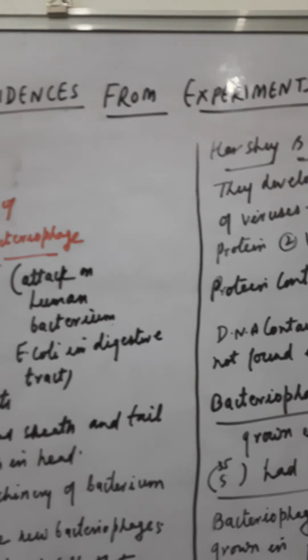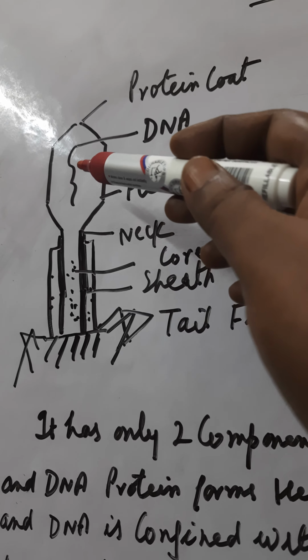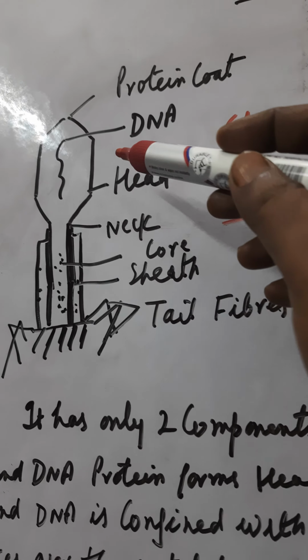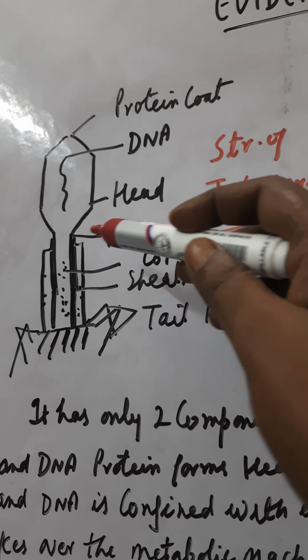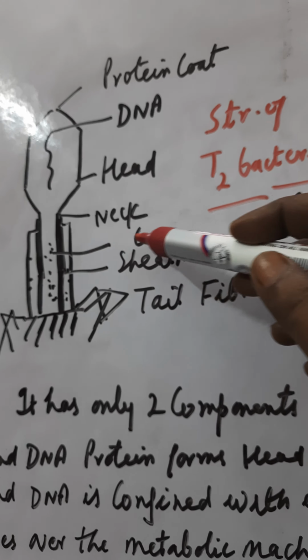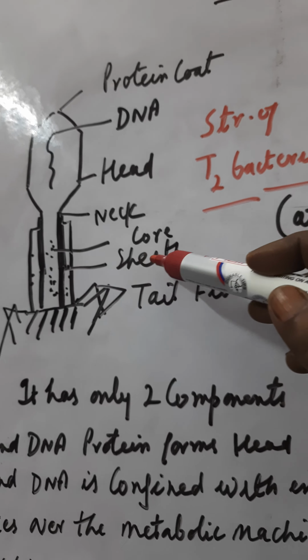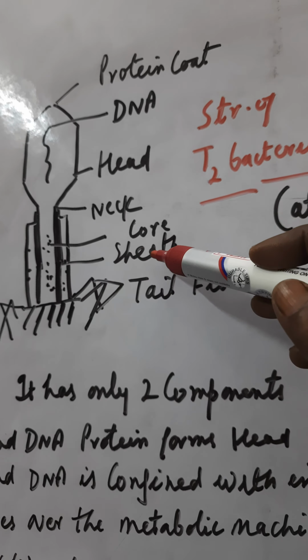Here is the structure of bacteriophage. This is the protein coat. This is the DNA which is concentrated in the head region. This is the head. This is the neck portion. This is the core, and this is the sheath. Here there are tail fibers, and with the help of these tail fibers, this bacteriophage parasitizes bacteria.